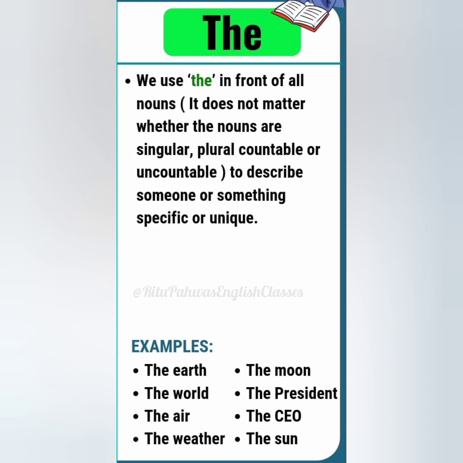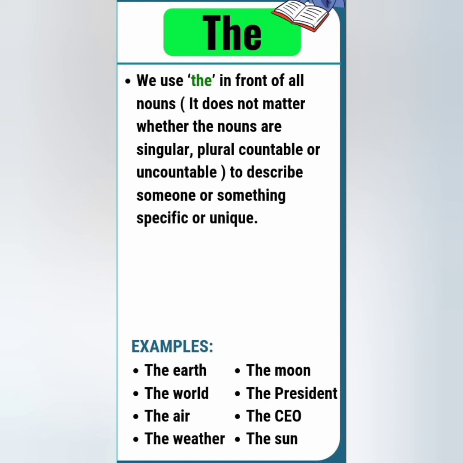Next is the use of the. We use the in front of all nouns. It doesn't matter whether the nouns are singular, plural, countable, or uncountable, but they are nouns which are used to describe someone or something specific or unique. This is the main important thing: the article the is used to describe someone or something which is very specific, which is unique, which is one in itself in the world.